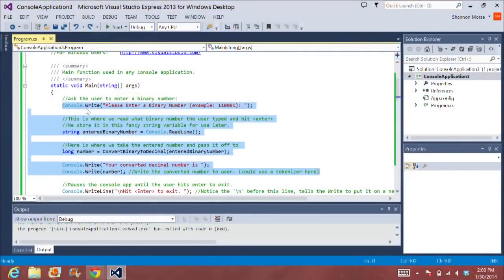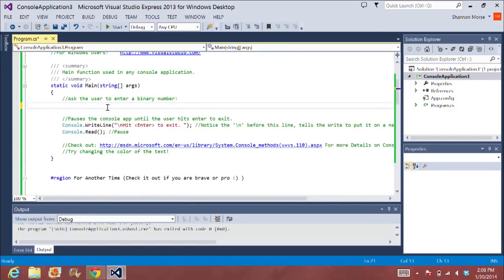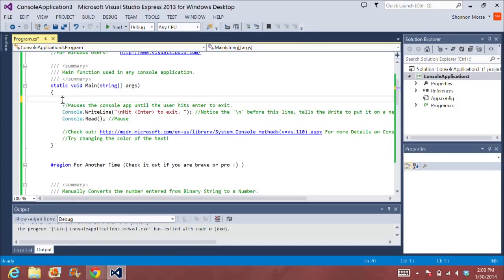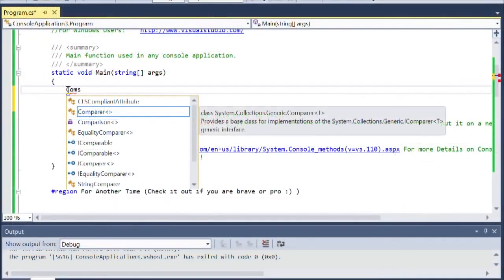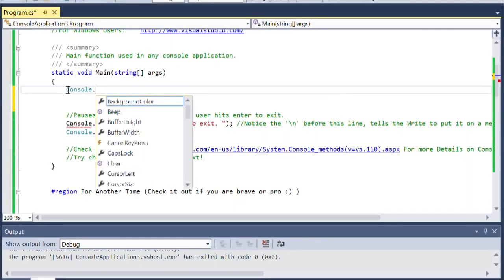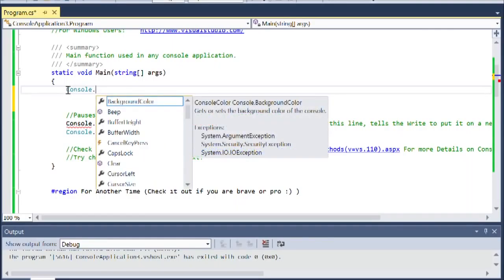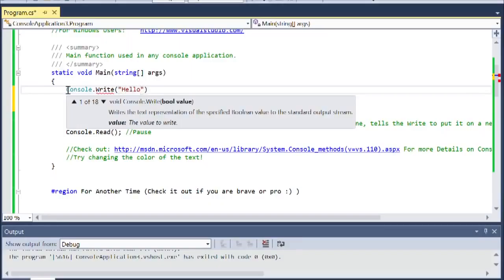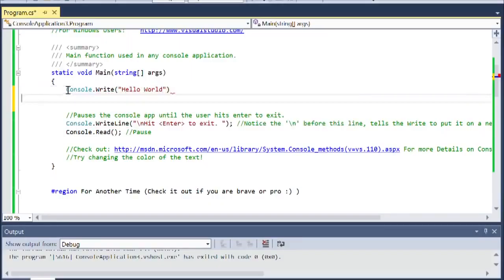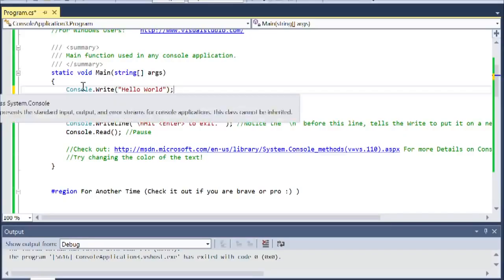If we go back to my computer, I have highlighted all the code that has to do with writing input and then reading output. So I just erased all that and then I'm going to put in my own thing. So I'm going to delete that comment, delete the comment too, because nobody needs that comment there. Okay, so the first line that I'm going to write is console. And if you press enter, it's just going to automatically fill in whatever you have highlighted. Your options, right. Console write, and then type in whatever I want it to say. Hello, world. And then at the end, of course, you have to add a semicolon because that's what you do with every single line in this.